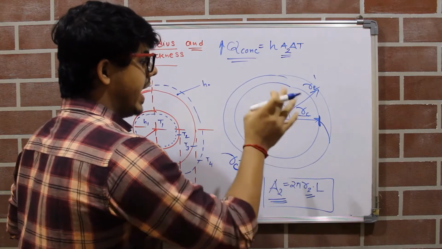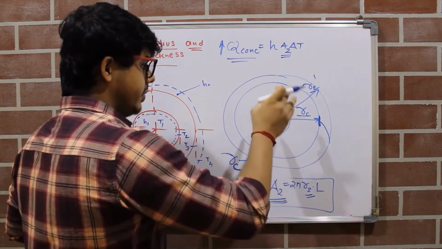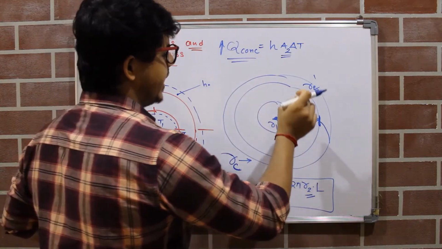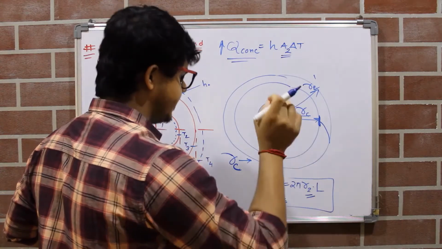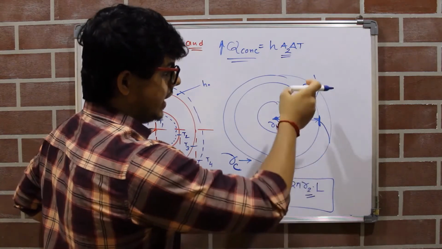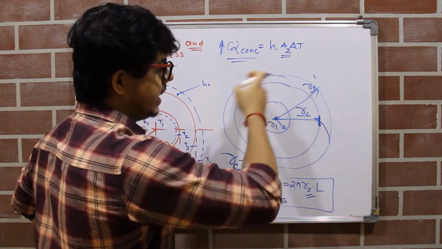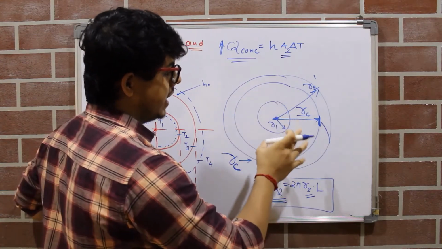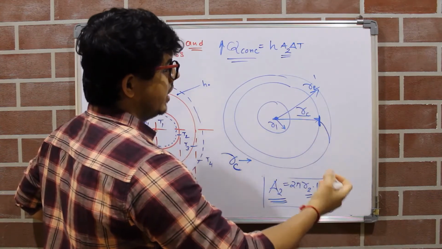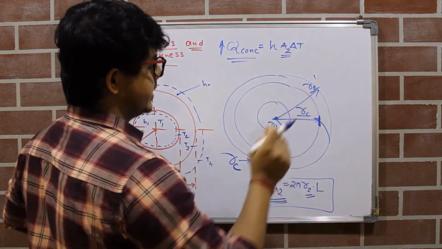Means if we had added a particular amount of insulation which makes the outer radius RC, then at radius RC our heat loss is maximum. But after adding further material, our heat loss starts decreasing.